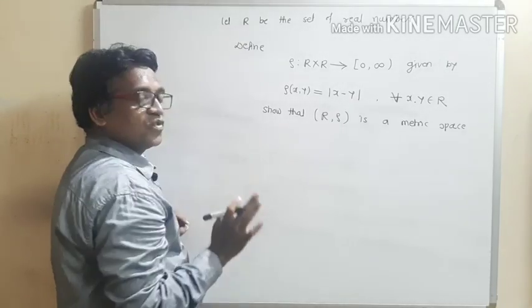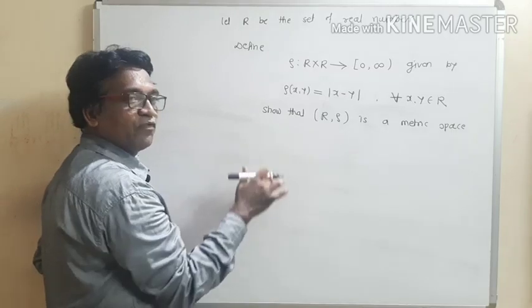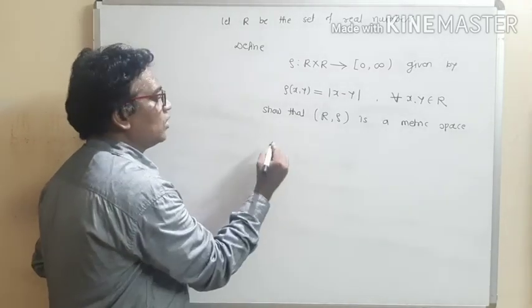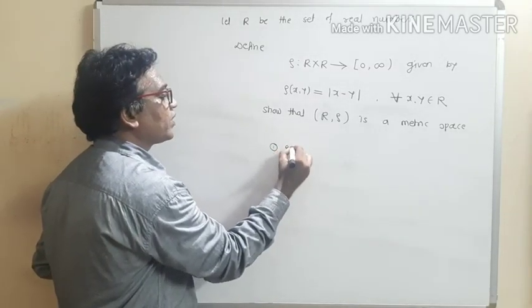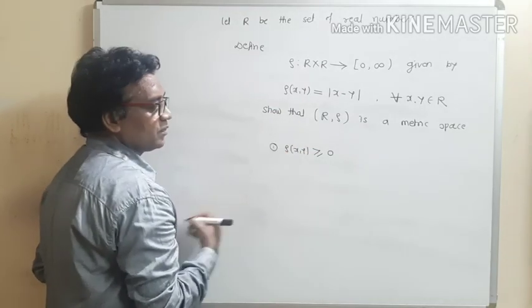Now see how to show that it is a metric space. For a metric space, we have to show four properties. The first property: distance of x, y is non-negative.